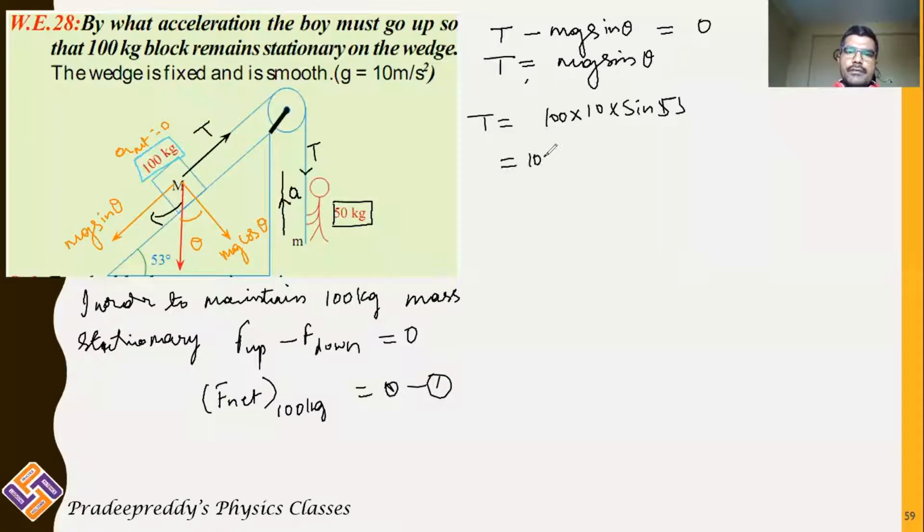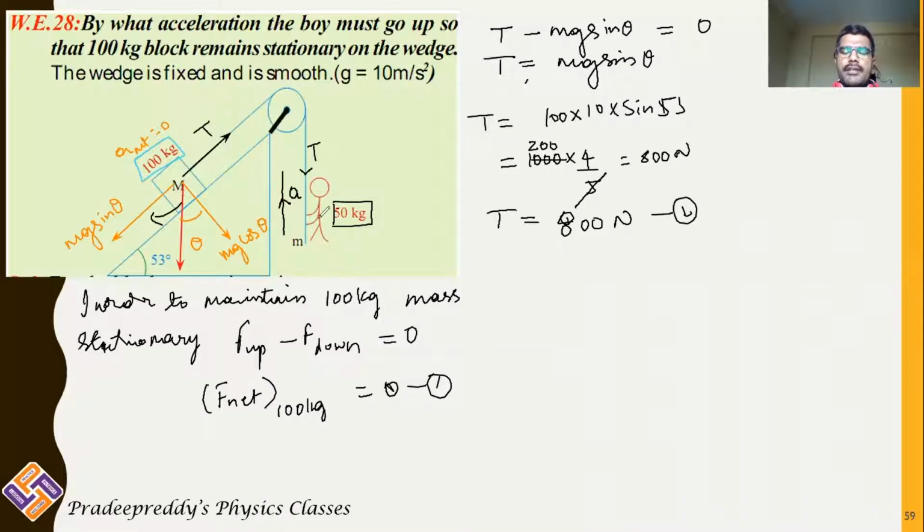This is 1000 into 4 by 5, which is 800 Newton. So the tension in the string is equal to 800 Newton. This is number 2. Now we have got that, in order to maintain this block stationary, the tension in the string should be equal to 800 Newton.